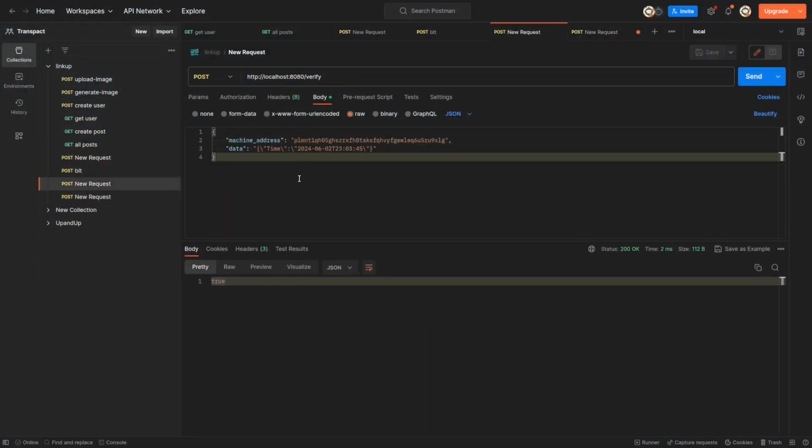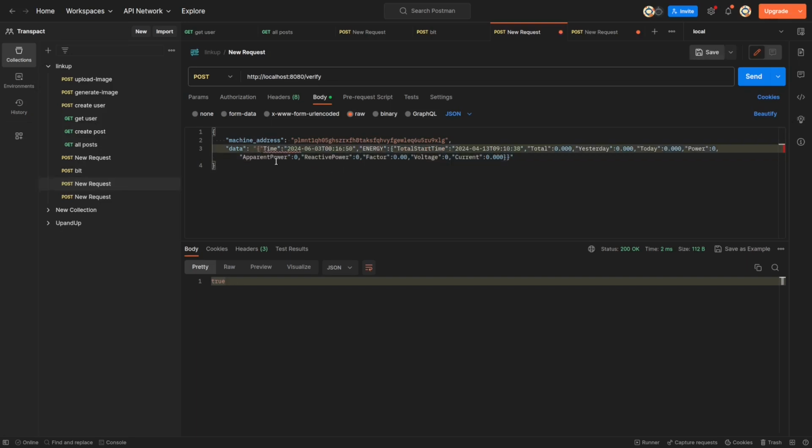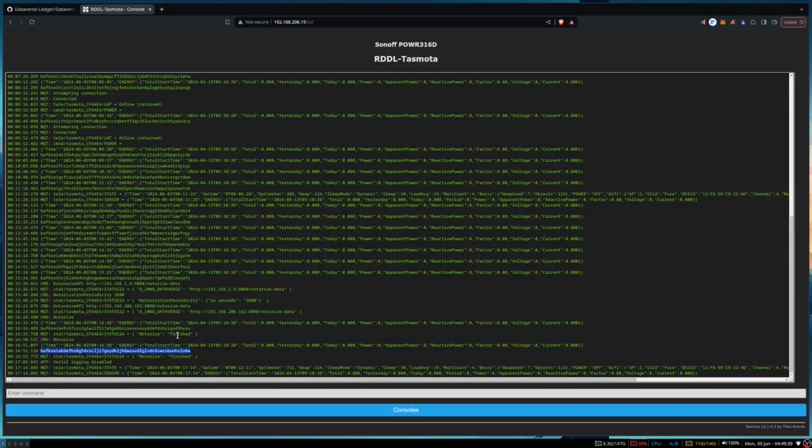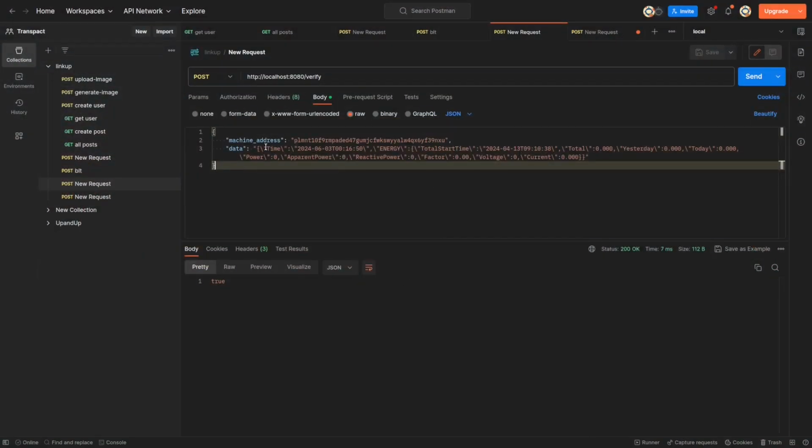Using this HTTP method, we just have to add it here, and I'll quickly add a backslash. Okay, so now we'll verify the data. So actually this is the data. This is the CID which was generated for this data, which is notarized by this device. And this content identifier signed with the machine ID is logged to the chain, or notarized to the chain. So I've added the machine address and the data here for verification. This API is for the verifier, or the person who wants to trade the data for native tokens.